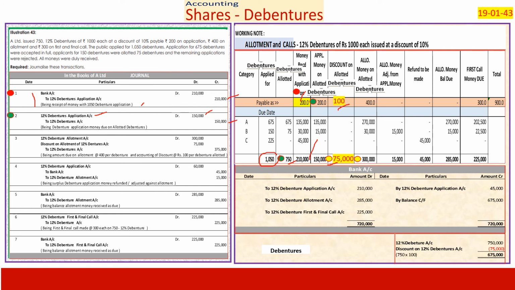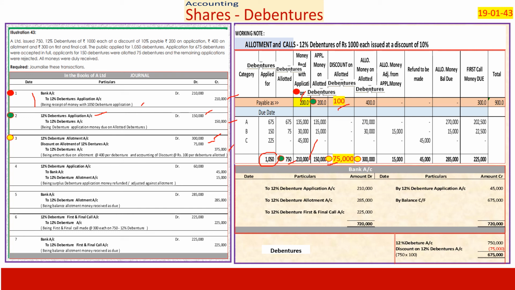Total debenture account has to be credited 3,75,000 and debenture allotment 3 lakhs. Loss or discount on allotment of debentures is 75,000. This is the entry we pass to make the allotment and book the discount of 100 per share.